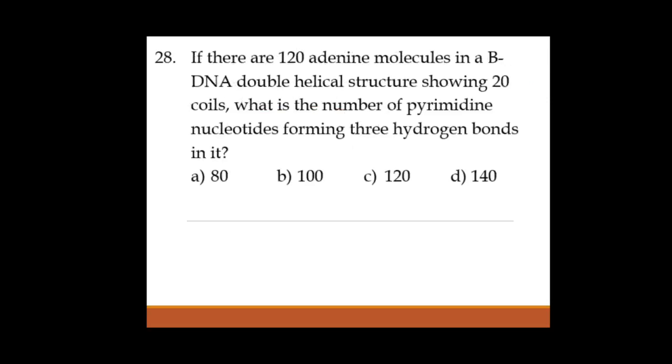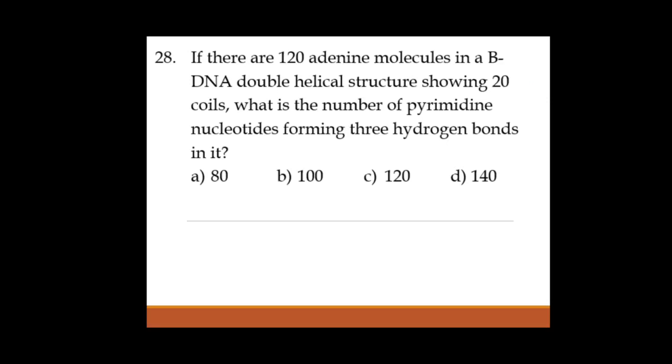Next one, 28th. If there are 120 adenine molecules in a B-DNA, remember there are various different types of DNA like A-DNA, B-DNA, C-DNA, D-DNA and Z-DNA. So there are 5 different types of DNA, out of which the DNAs are classified based on the total number of nitrogen base pairs present in a turn or in a twist. B-DNA is nothing but the Watson and Crick model of DNA. So this B-DNA consists of 10 base pairs in a turn or in a twist.